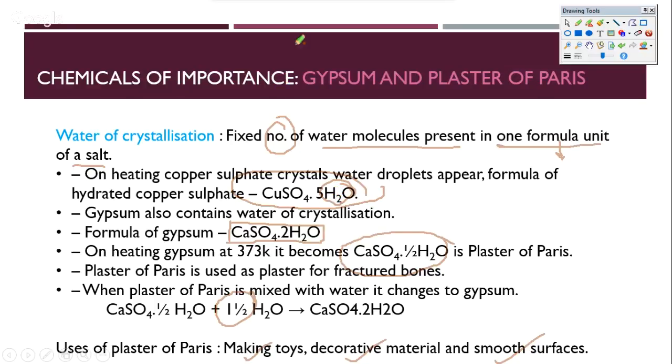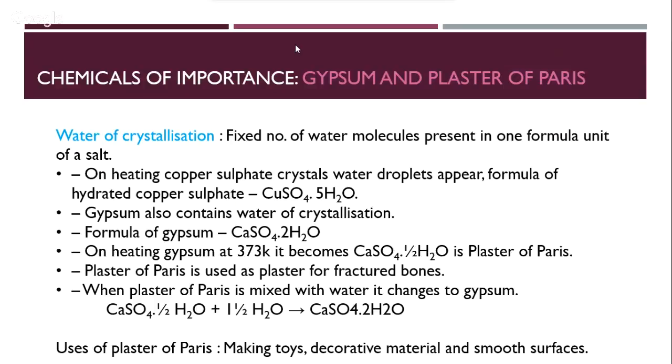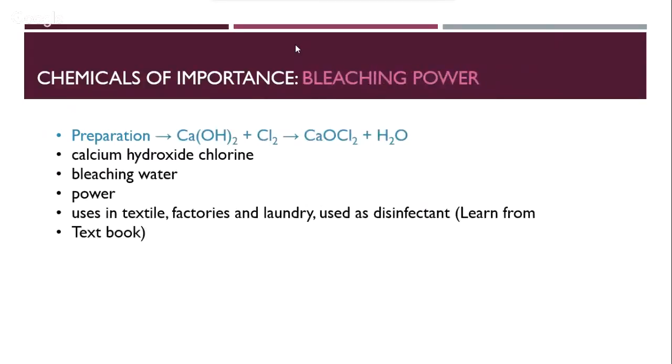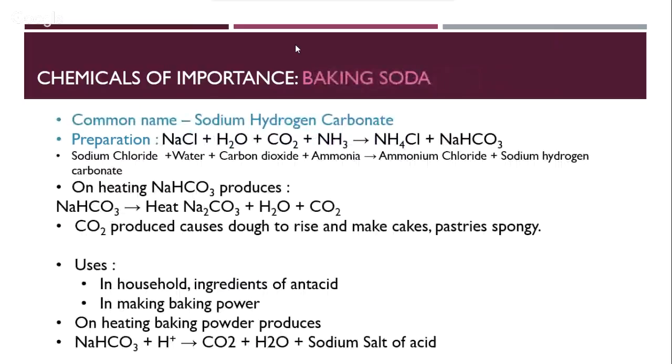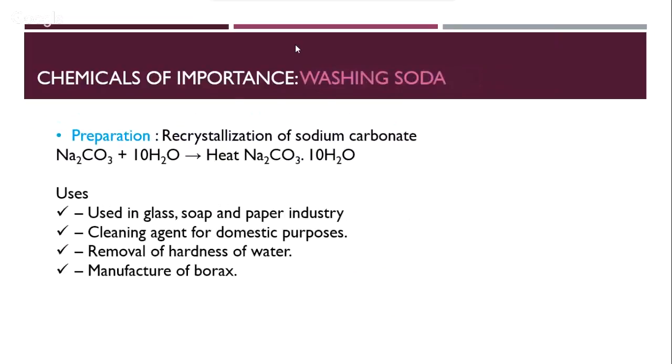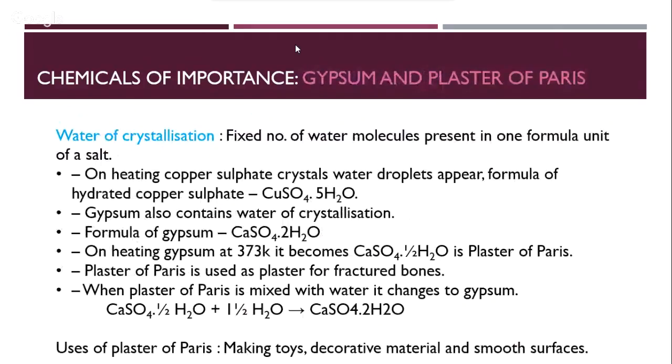So this is the explanation for all the 6 products. Quickly, we started with sodium hydroxide, then we looked at bleaching powder, then the third and fourth, baking soda and washing soda, and fifth and sixth, gypsum and plaster of Paris. So this actually covers the entire chapter of acids, bases, and salts. And I have given you all the major important points that you should remember for your exam coming up.